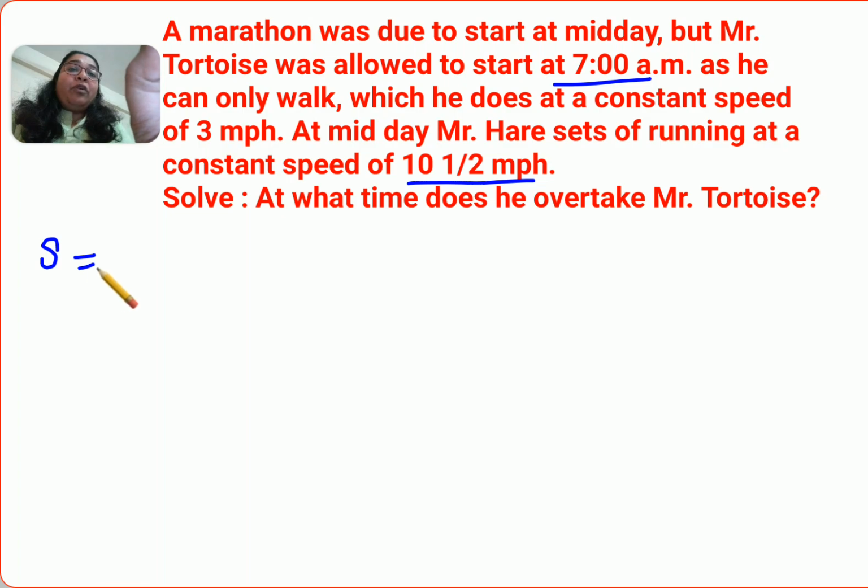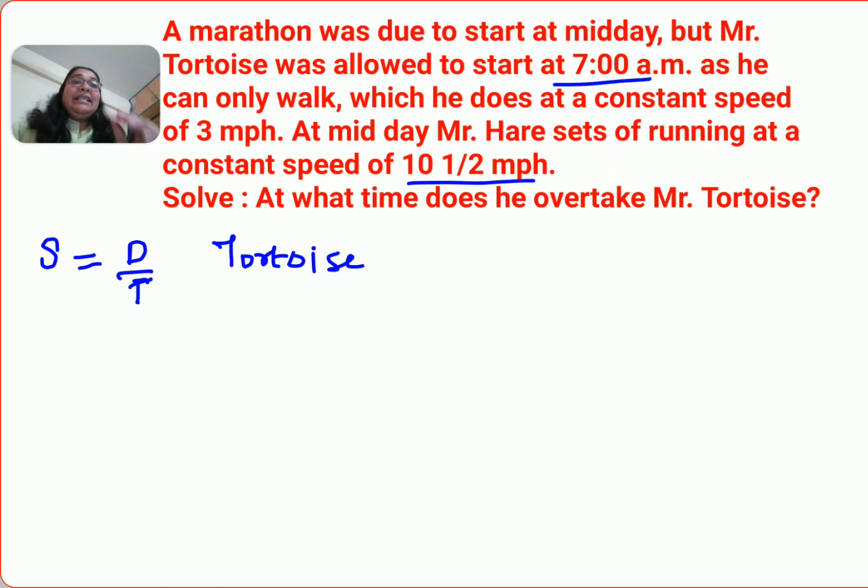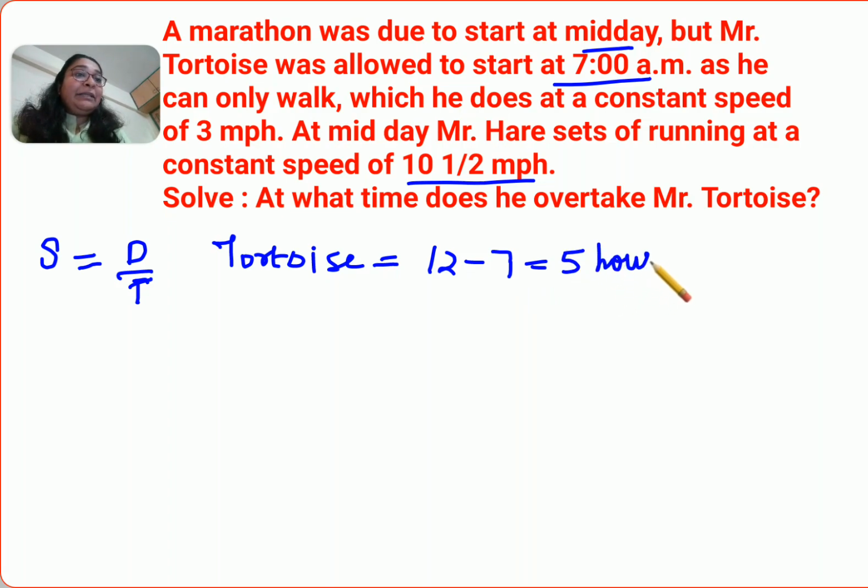Okay, so the formula which always has to work is speed equals distance upon time. Now let's first focus on Mr. Tortoise. Let's see that in the gap, he started at 7 o'clock in the morning. So from 7 to 12 p.m., that means noon, right? Midday means 12. So in between, how many hours did he cover? From 12, you will subtract 7. So here you got 5 hours. The time taken by Mr. Tortoise is 5 hours.